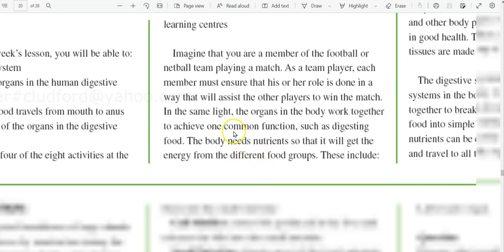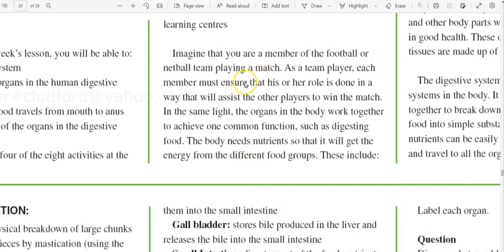Imagine you are a member of the football team or netball team playing a match. As a team player, each member must ensure that his or her role is done in a way that will assist the other players to win the match. In the same light, the organs in the body work together to achieve one common function, such as digesting food.